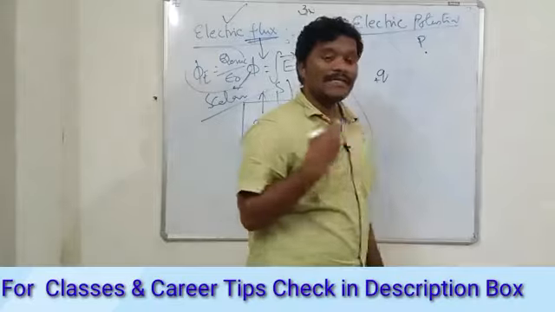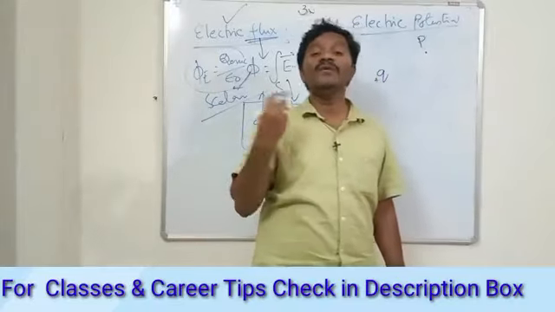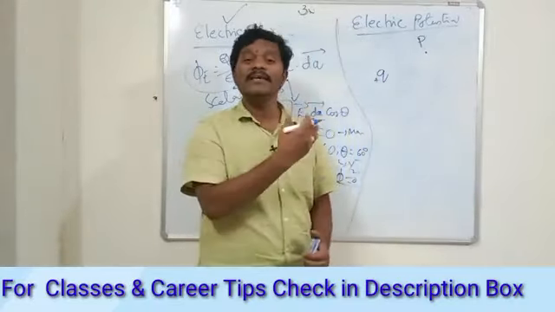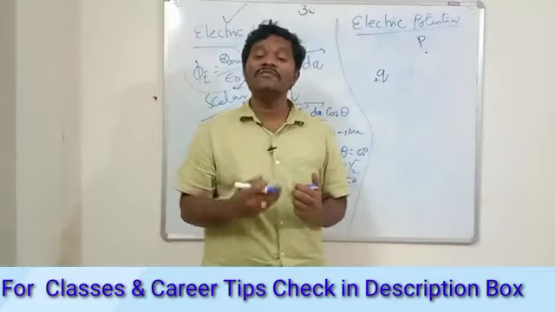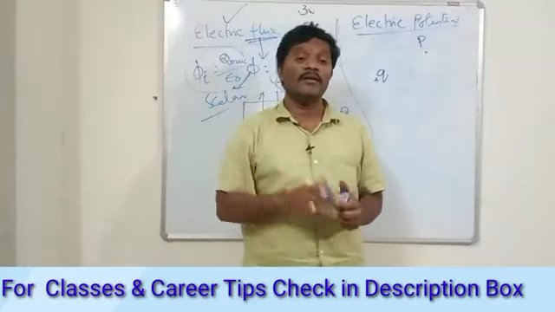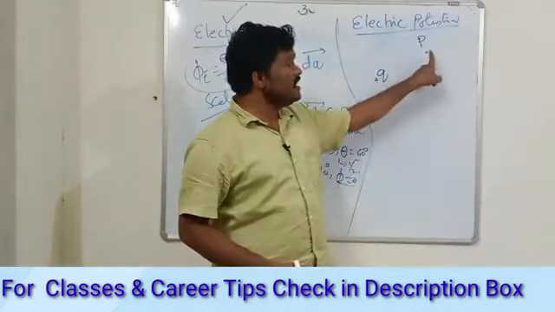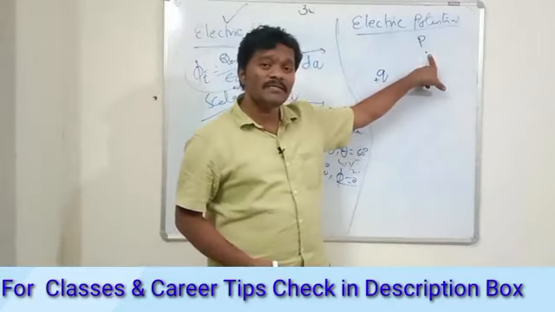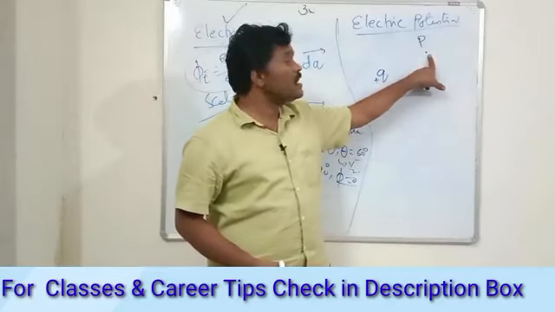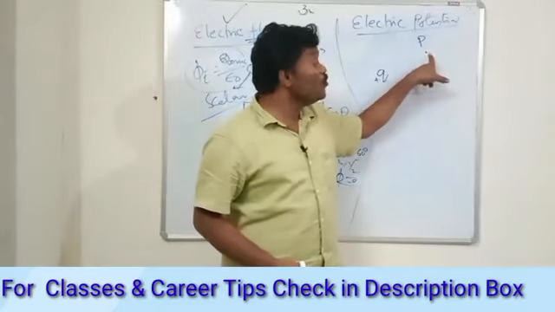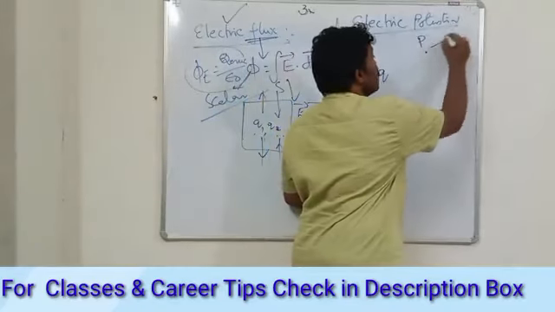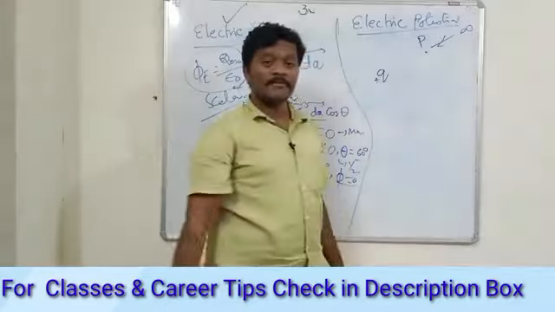Now electric potential is the amount of work done to bring the charge from infinity to that point, because you are going to find the electric potential at this point. That means some amount of work has to be done to bring this charge from infinity to this point.